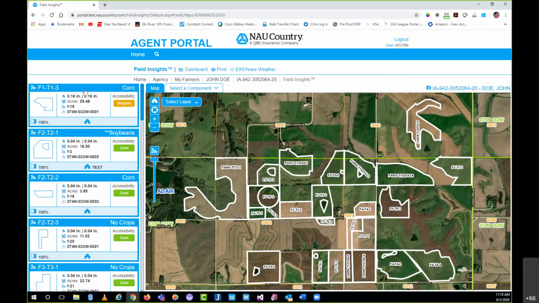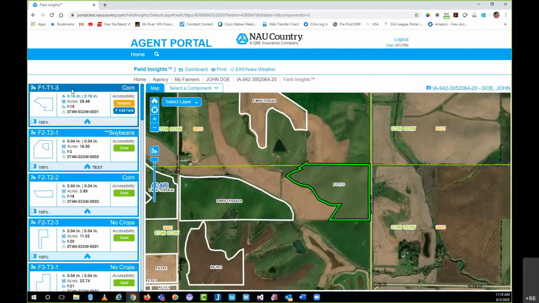Each one of these field cards is associated to an actual field. You can see I selected the field card on the top there. It adjusted my map, zoomed it in for me, and highlighted my field, giving you a visual cue, a reference point to what we had selected from the field card list. As far as the data we're seeing, in the upper left-hand corner we have our FSN tract and field number. Below is a shapefile of the field.